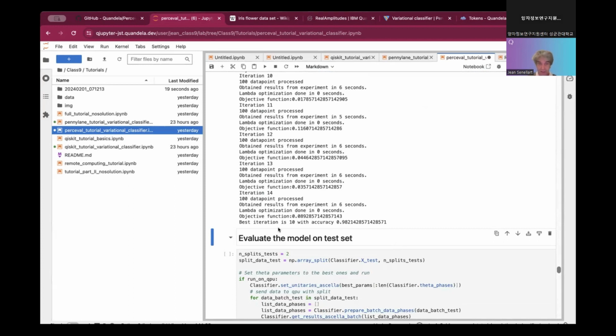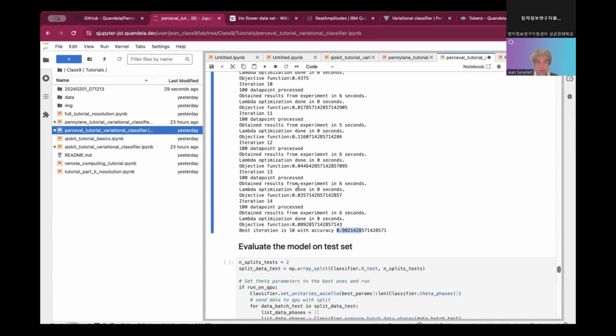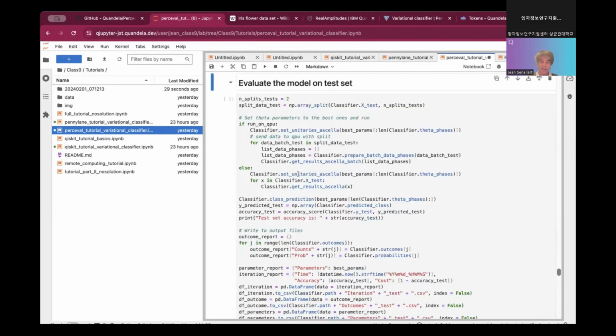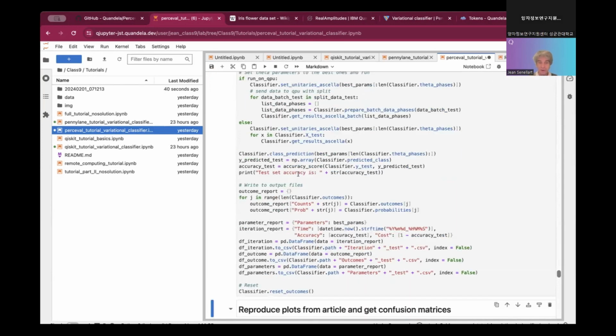Okay, and it's only 10 iterations, and we have an accuracy of 98%, which is quite nice. And you see that the objective function is decreasing correctly. So they will be evaluating that.